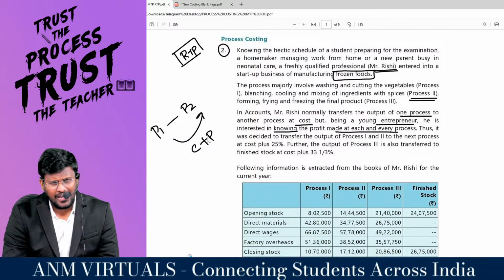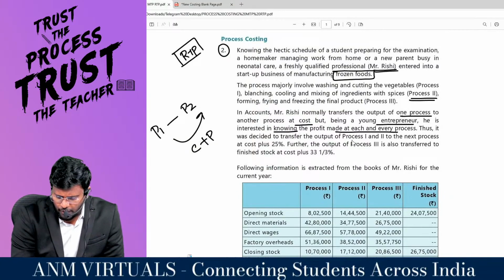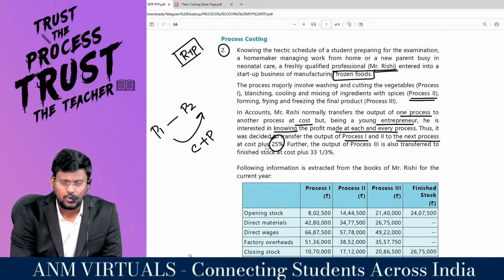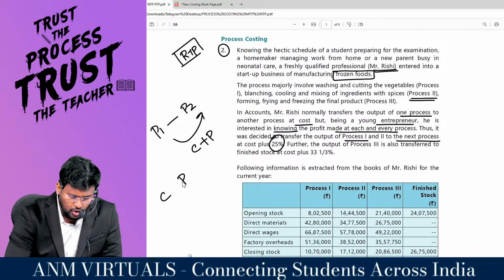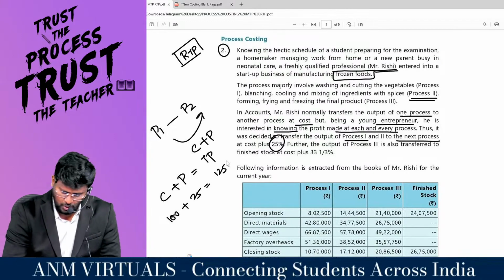Thus, it was decided to transfer the output of process 1 and each process to the next process at cost plus 25%. We all know that cost plus profit is equal to transfer price. If 100 rupees is the cost and 25 rupees is the profit, automatically 125 rupees will be the transfer price.